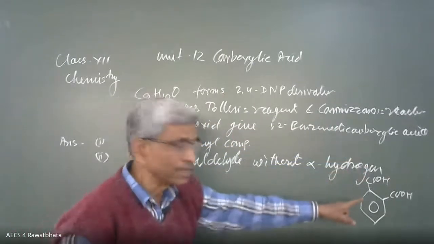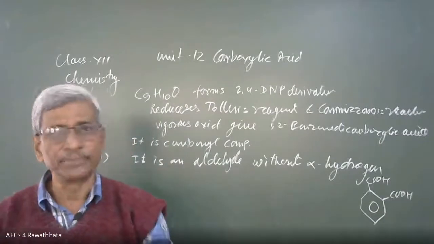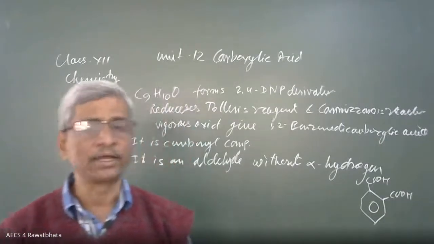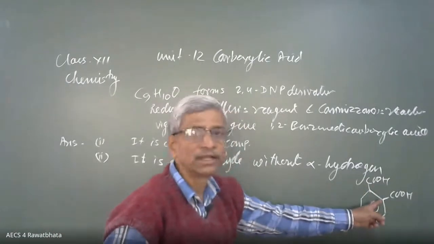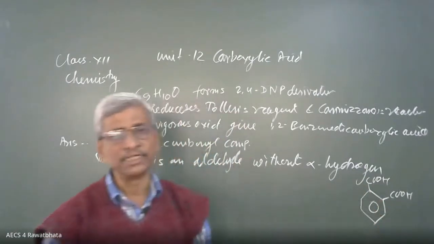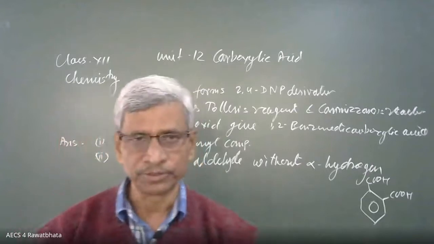And on the other carbon, there is at least one carbon, an alkyl group. It is an alkyl group because here is CHO, then here is only an alkyl group. In this way, we can decide the formula of the compound.